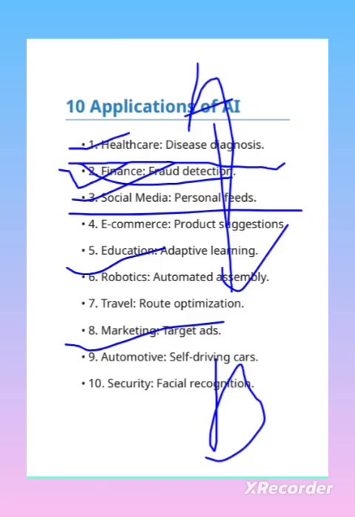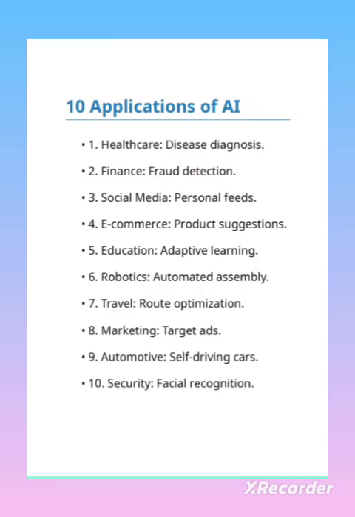Next, security: facial recognition. This is one of the most powerful tools of AI. How is AI able to recognize our face, right? Because it is not a man who has stored memory. Once it takes our picture, it stores it in its device, and while going for access, it immediately tries to match our face, whether our face is matchable or not. If it is matchable, then access is okay. This is the crucial part of AI, right? So we are advancing day by day with the help of AI.